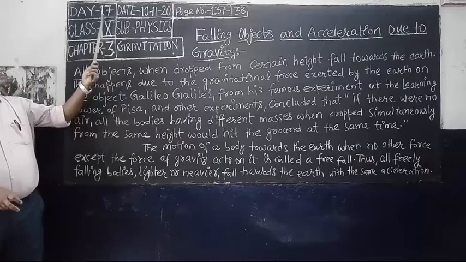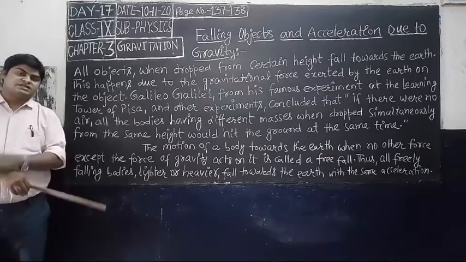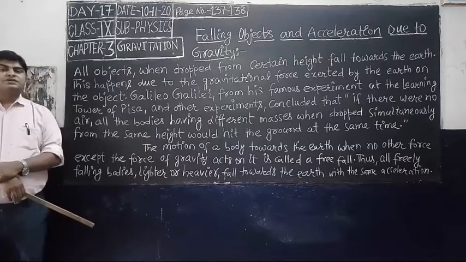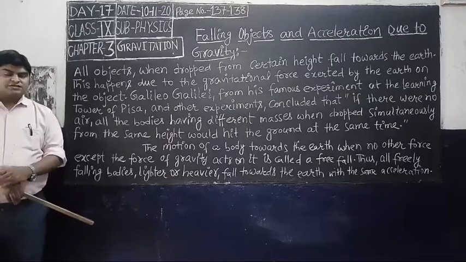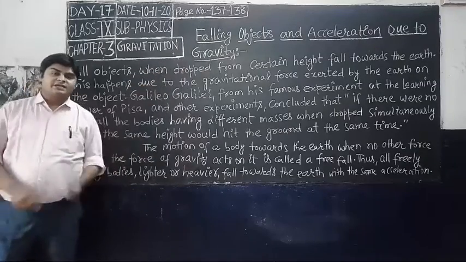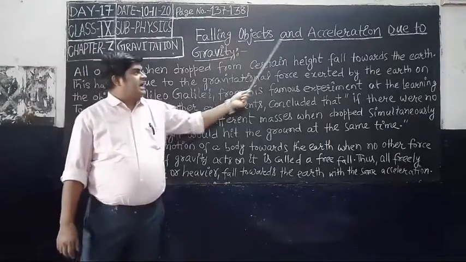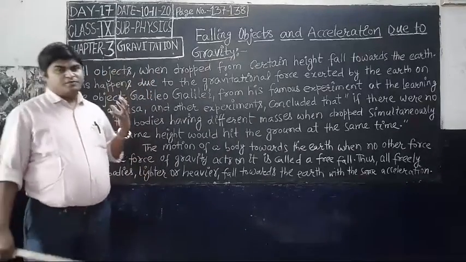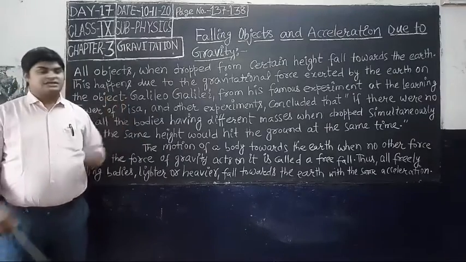Welcome to day 17. As you know, in day 16 I taught you about application of Newton's law of gravitation. Today I am going to teach you the next topic from application of Newton's law of gravitation. So kindly turn to page number 137 and sit with pen and notebook. The next topic is falling objects and acceleration due to gravity. That means when an object falls in the direction of the earth, this is due to acceleration due to gravity.